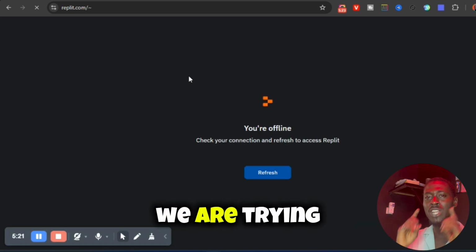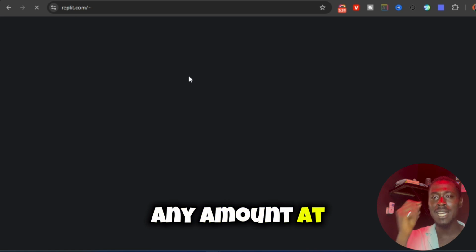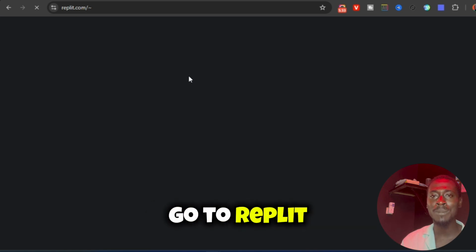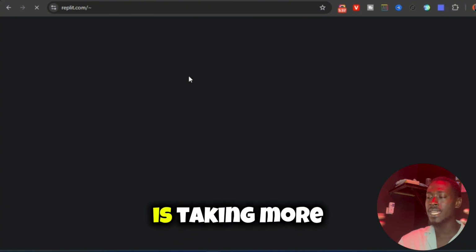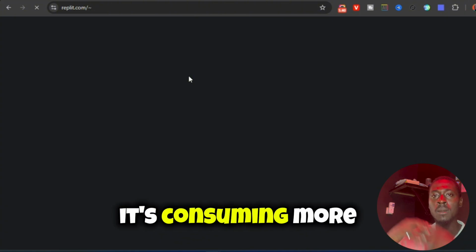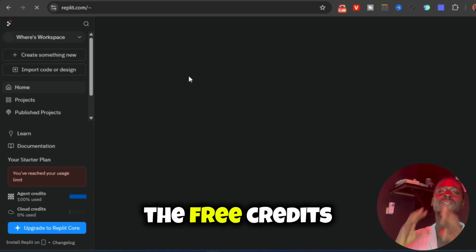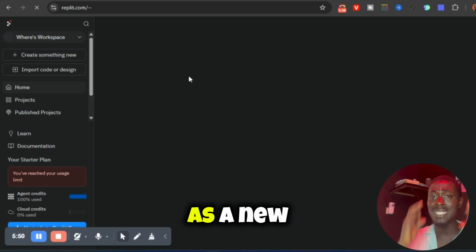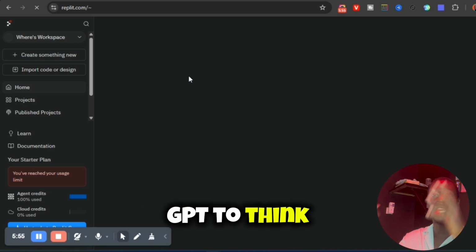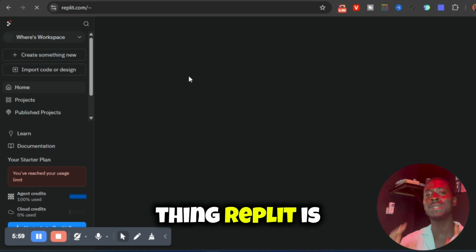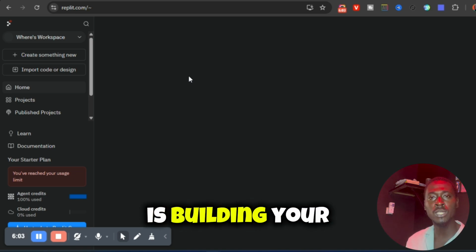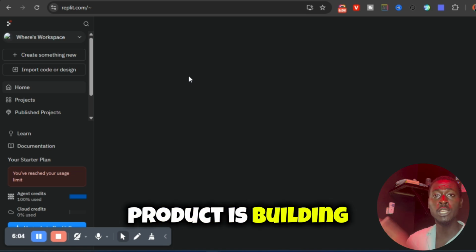But remember, we are trying not to spend any amount at all. So if you go to Replit and you ask it to think, the mere fact that it's thinking, it's taking more money, it's consuming more credits. So to manage the free credits Replit gives you as a new user, use ChatGPT to think for you and take that thinking to Replit. So the only thing Replit is focusing on is building your project.